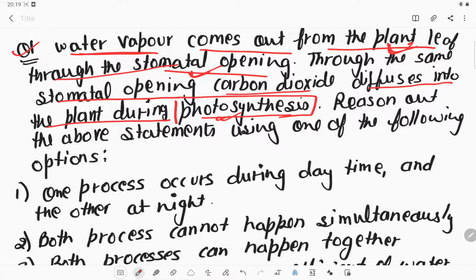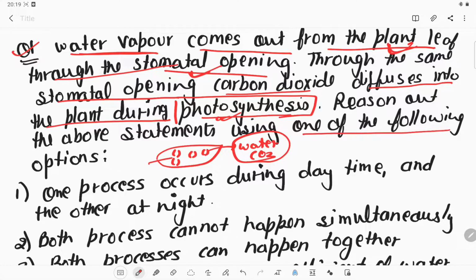So in a leaf, there are stomata present on the leaves. The opening of stomata will exchange both the water as well as the carbon dioxide simultaneously. So which of the above statements is correct among the following options? We just need to reason it out.